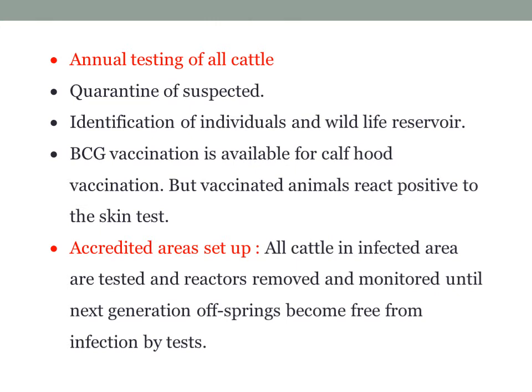In an area, identification of individual animals and wildlife is again creating a problem in controlling and prevention of the disease, because it is difficult to control this disease in wild animals. Wild animals remain in the forest and it is difficult to approach them. So wildlife acts as a reservoir of the infection and continuously shares tuberculosis with our domestic animals.